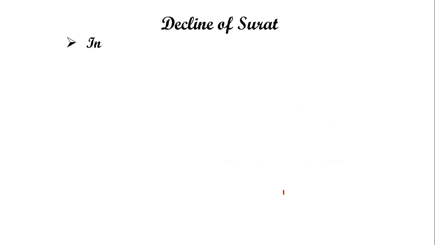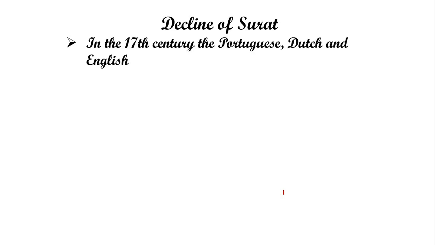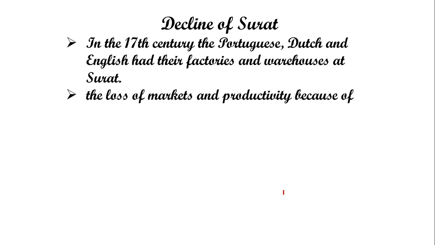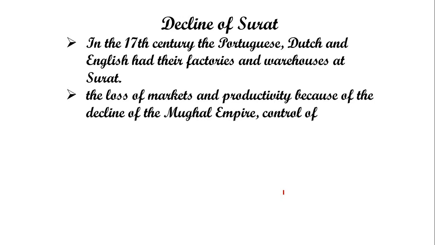So beta, we know that with the passage of time, many new towns developed, and these old towns like Surat and Hampi declined. As I told, many European countries were fighting each other to set up their rule, in which the East India Company got success. They wanted to set up their factories, their warehouses.